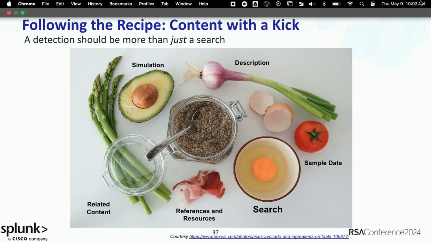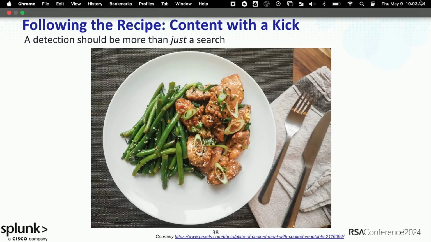And all of this information is really important, not just to you in building the detection today, but to the next person that's going to look at it that might not have all the knowledge that you have when you're originally writing the detection. So not only is this good for us as we update the detections that we wrote, but it's really good for our coworkers and colleagues who might be looking at what we've built. And it's really, really good if we share this back to the community, because we provide evidence that we actually did our work and our research to build a high quality detection. So all of those ingredients go into this nice gourmet meal detection that we have here.